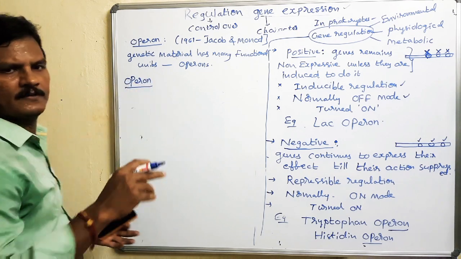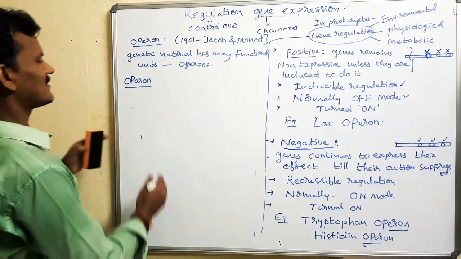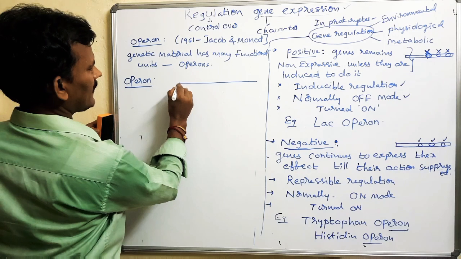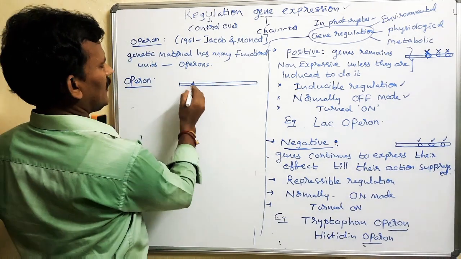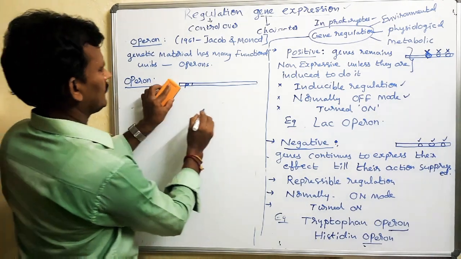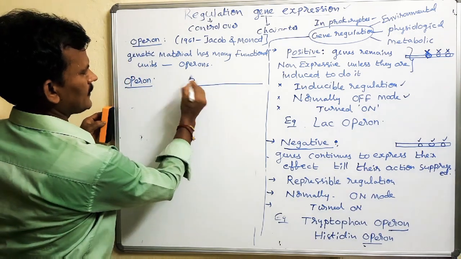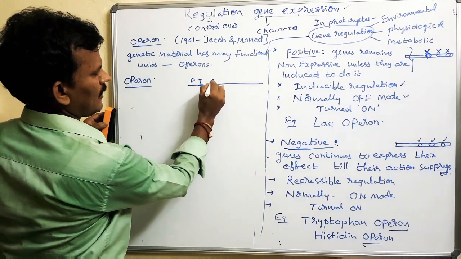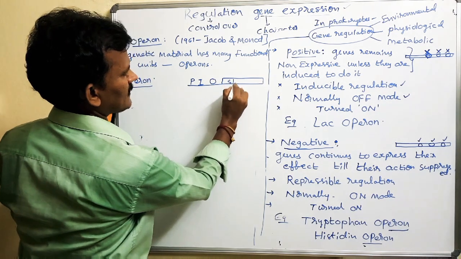An operon mostly consists of a minimum of 4 genes. For example, this is a segment of DNA. It has parts or genes: the promoter gene, the regulatory gene, the operator gene, and the structural part, the structural genes.